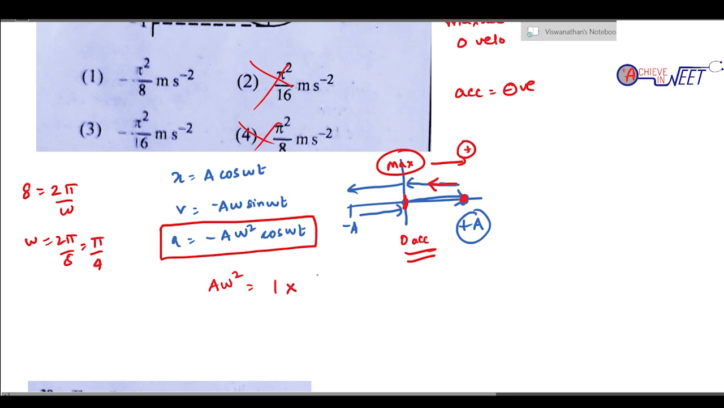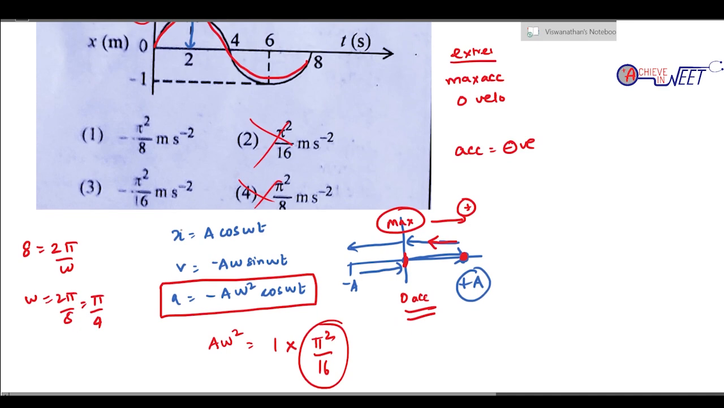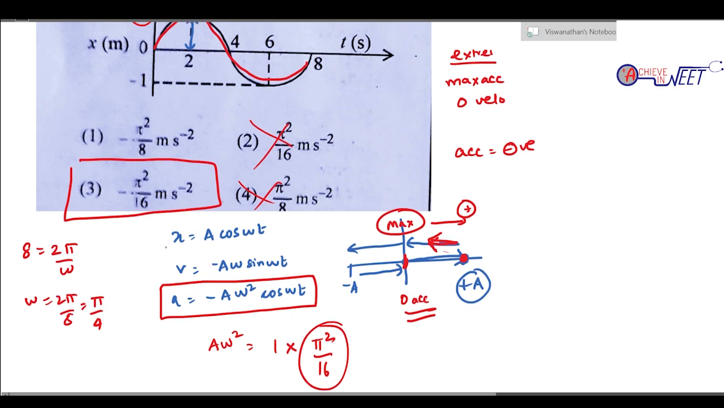Acceleration is amplitude into pi square by 16. So pi square by 16 is the magnitude, and we know it's a negative sign because it is going to move from plus a towards the negative direction. So it is minus pi square by 16. Option 3.